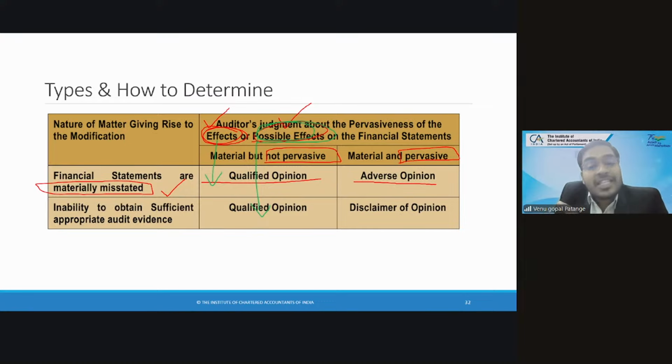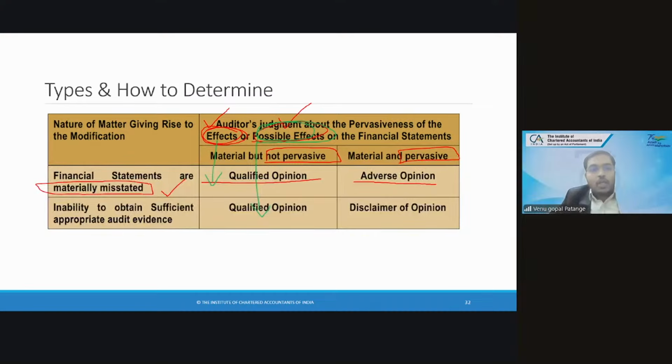In the simple case we have discussed, trade payable of 5.5 crores, without taking confirmation from creditors, these people have shown it as income. So audit evidence is very much there, misstatement is there, material misstatement is there. Now you should only check pervasiveness. So in this case you stick to the first row. First row is there is misstatement, there is material misstatement. Whether it is pervasive or not, you will check and decide whether it is qualified or adverse.